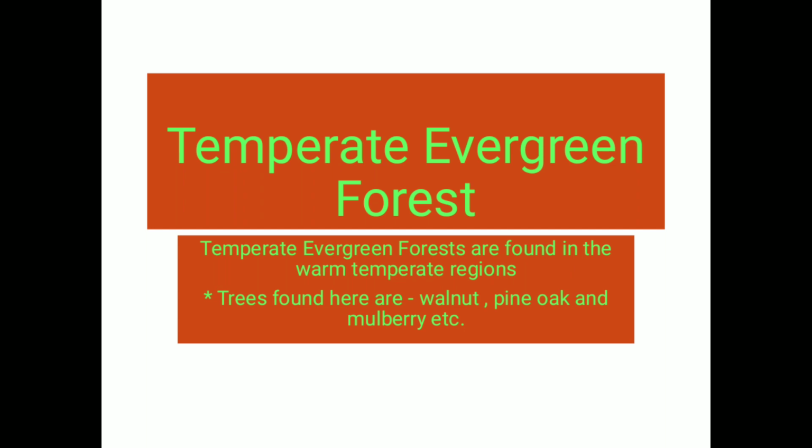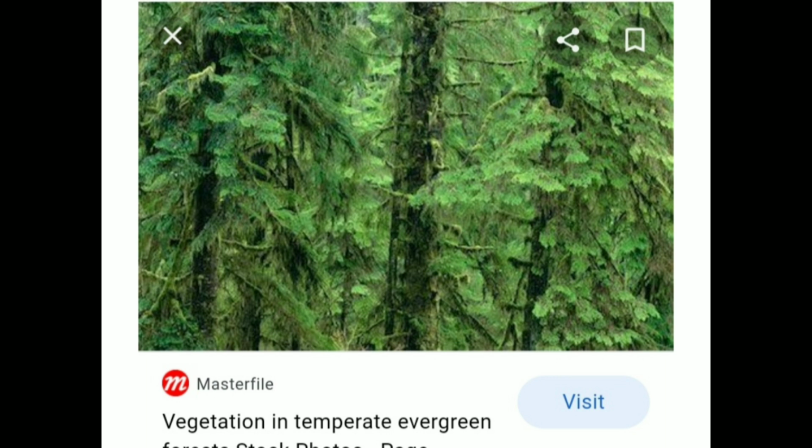temperate evergreen forest. This temperate evergreen forest is mainly found in the warm temperate region. Some examples are southeast Brazil, southern Japan, southern China, parts of southeast Asia, USA, and the southeastern part of Australia. Some examples of this type of vegetation are walnut, pine, oak, and mulberry. These types of trees are found in the temperate zone.